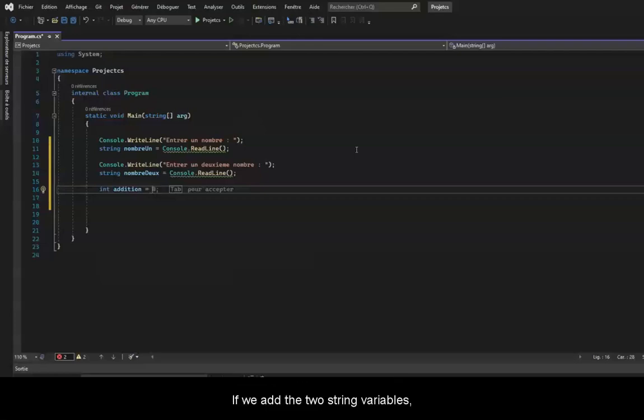If we add the two string variables, we have seen previously that when we add two strings, they will concatenate, so they will basically stick together. For example, if the user types numbers like 15 and 10, the result will be 1510. And it won't work because we can't store a string in an int type variable.